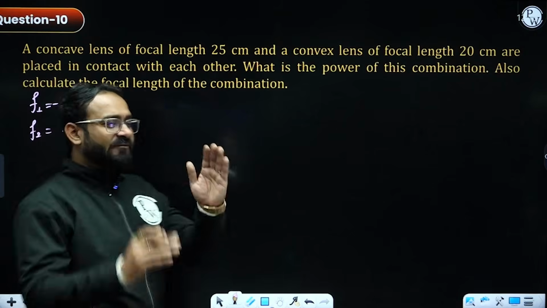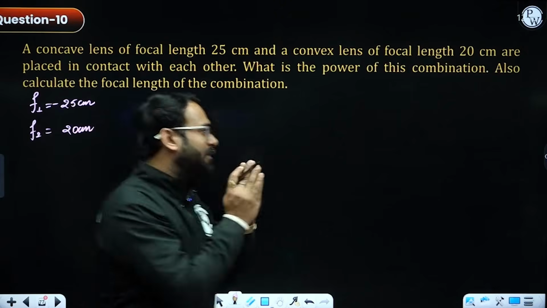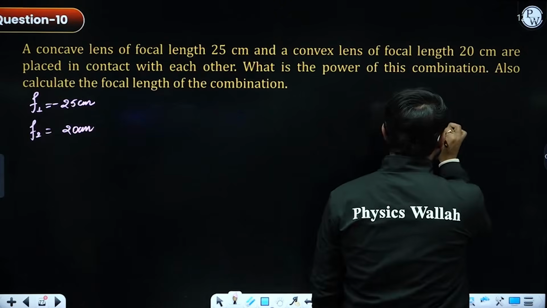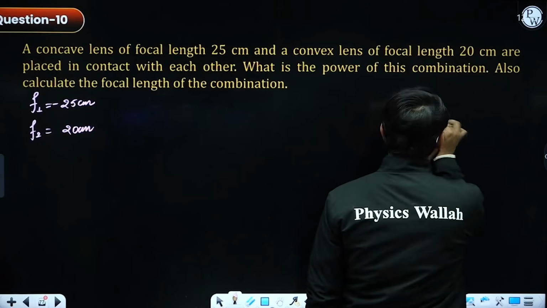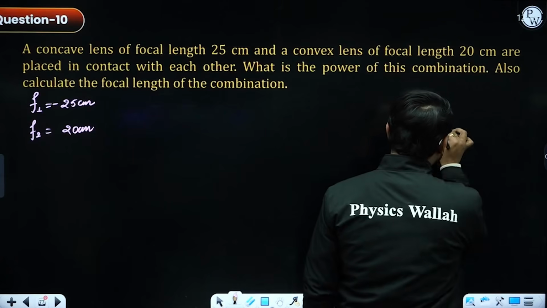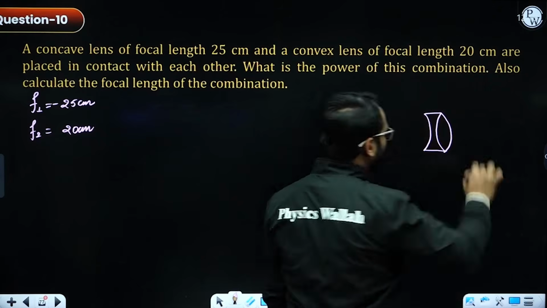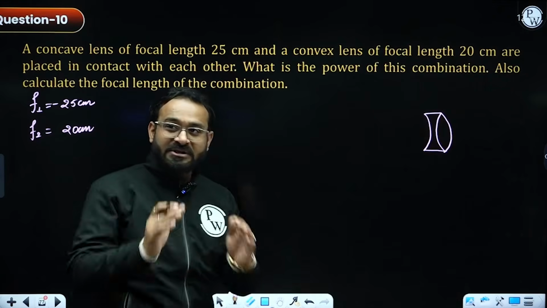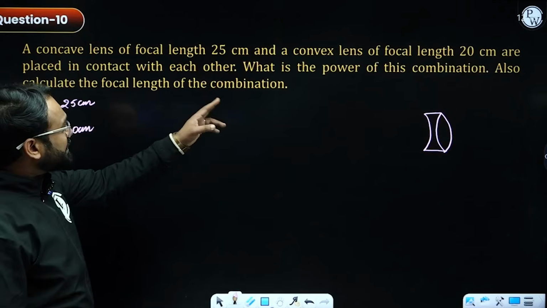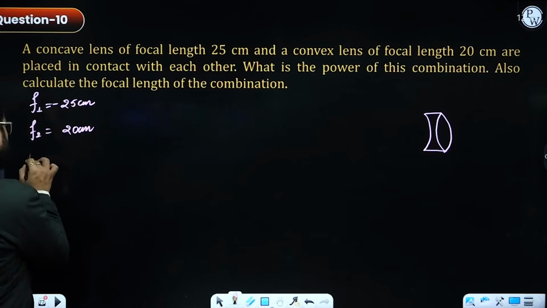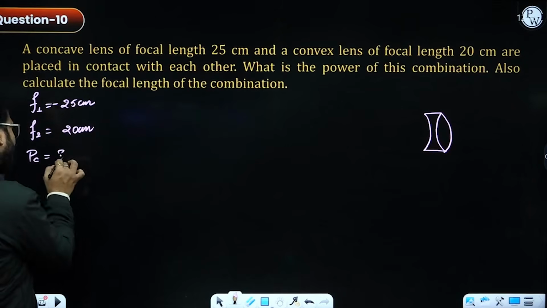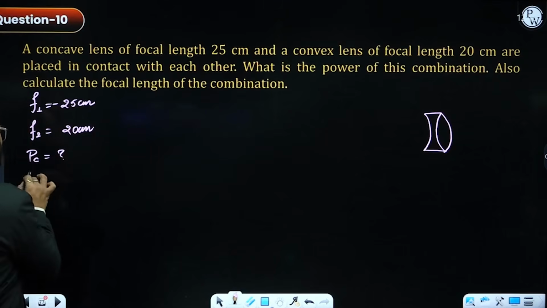Placed in contact with each other, so both the lenses are kept along each other. This is a concave lens and this is a convex lens. They are kept side by side. What is the power of this combination? They are asking about the power of the combination. Also calculate the focal length of the combination.